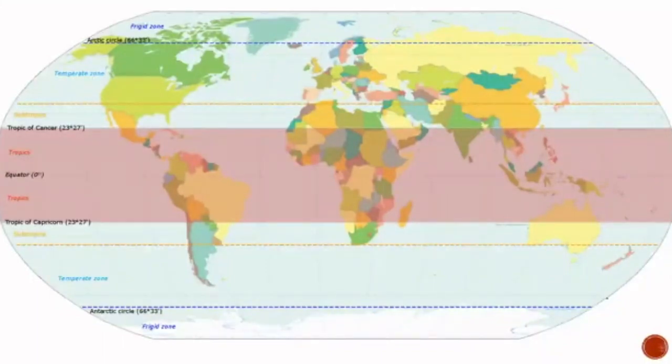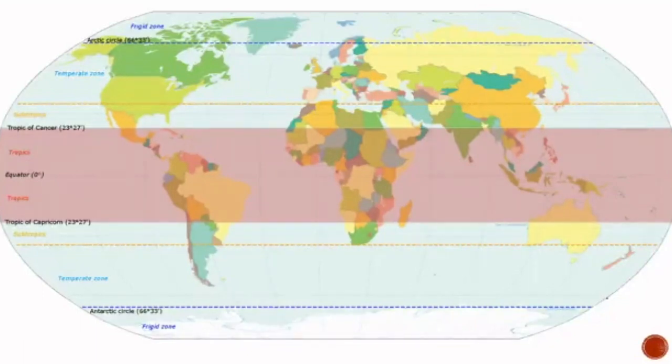And temperate, if you see North India, Asia, Europe, North America, and here some part of South America is coming under temperate belt.